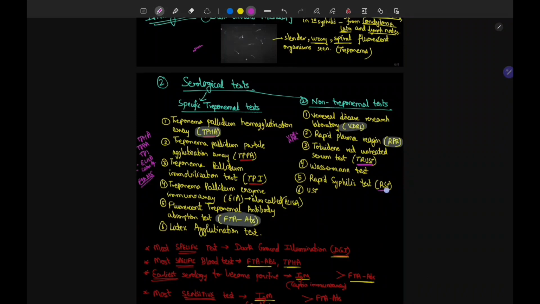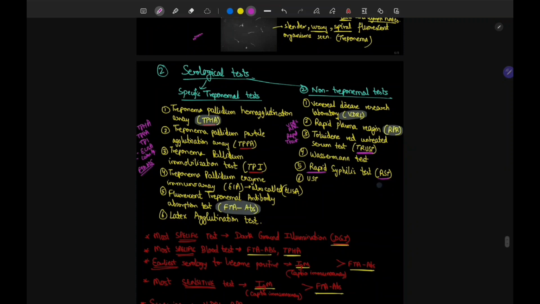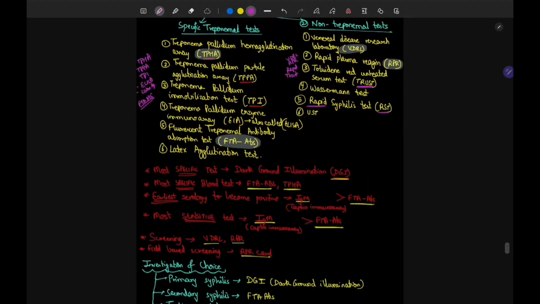It's easy to remember, trust and rapid. Trust and rapid, at least you remember these, the rapid and the trust. Just remember VDRL, RPR, trust and rapid. And the Wassermann test, the UST, you may remember.